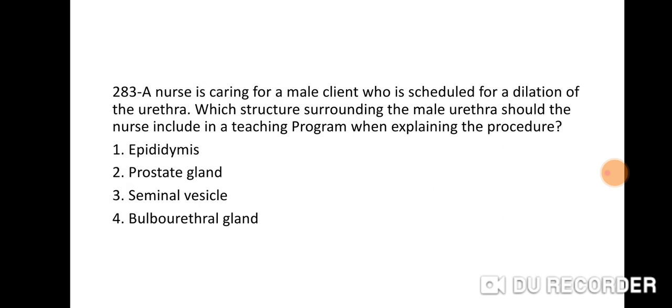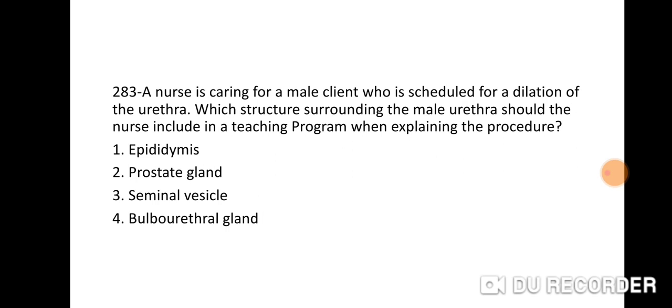Next question 283. A nurse is caring for a client who is scheduled for a dilation of the urethra. Which structures surrounding the male urethra should the nurse include in a teaching program when explaining the procedure? Option 1, epididymis. 2, prostate gland. 3, seminal vesicle. 4, bulbourethral gland.